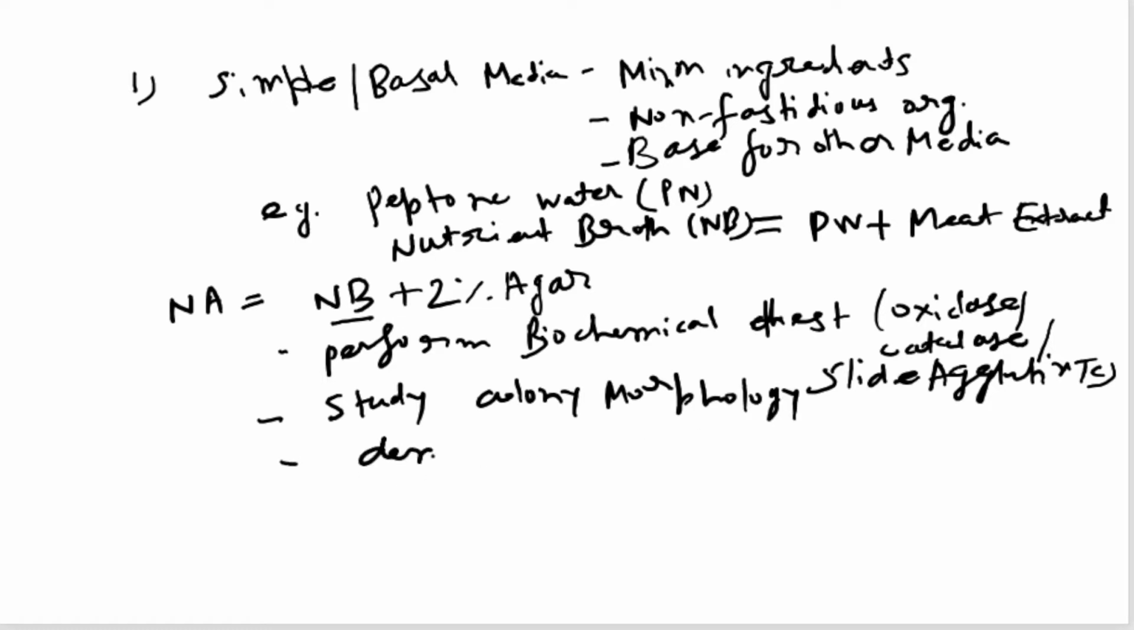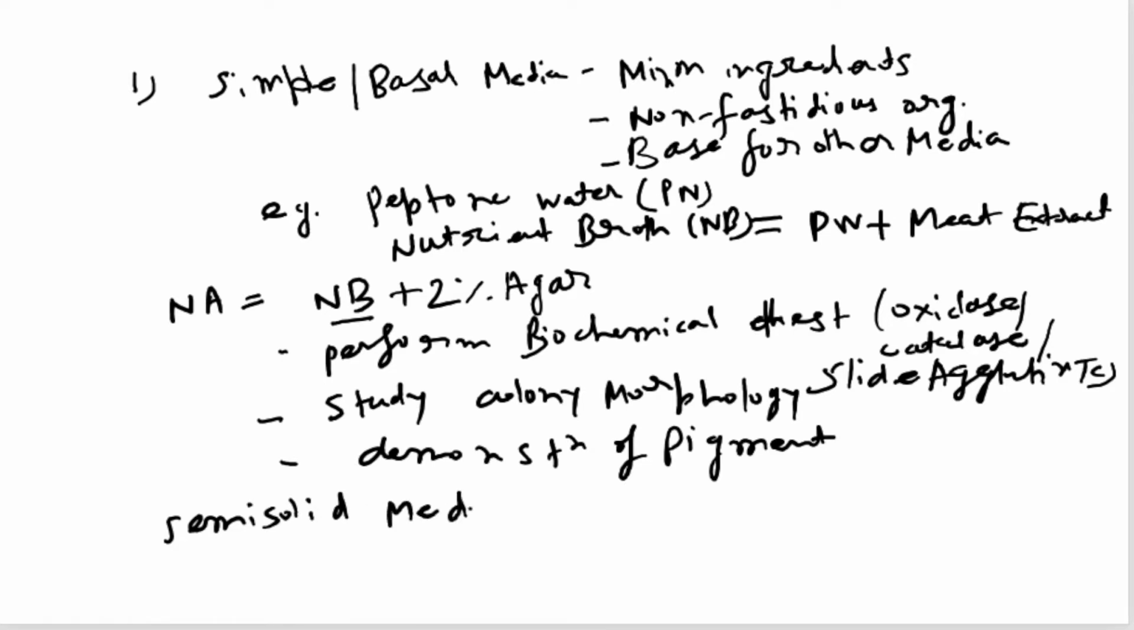And demonstration of pigments. We will also see there are certain bacteria which are characterized by certain pigment formation. They can be demonstrated using nutrient agar. Nutrient agar is basically a semi-solid medium, and it demonstrates motility also, and acts as a stock culture maintenance medium also. So that is an example of simple or basal media.